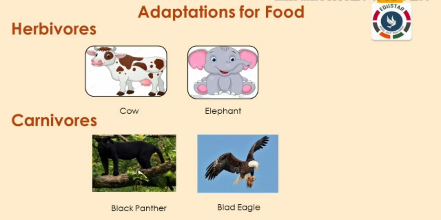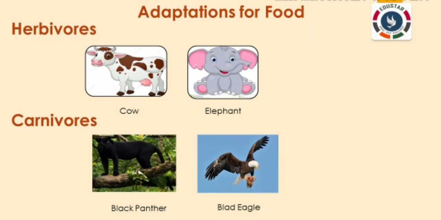Adaptations for food. Animals can also be categorized on the basis of their eating habits into the following groups. Herbivores. What is herbivores? Animals that eat only plants are called herbivores. They have short teeth for cutting and biting and strong flat teeth at the back of their mouth for chewing and grinding. Cow, horse, zebra, and elephants are examples of herbivores.